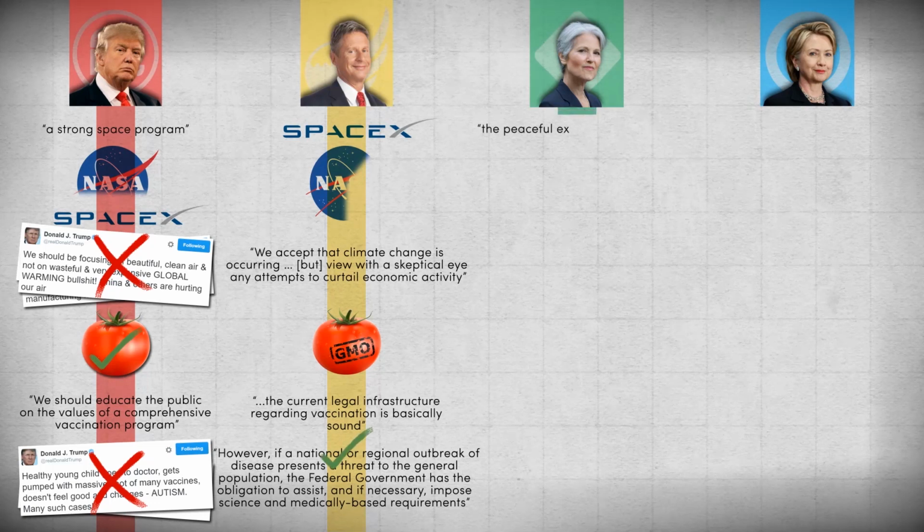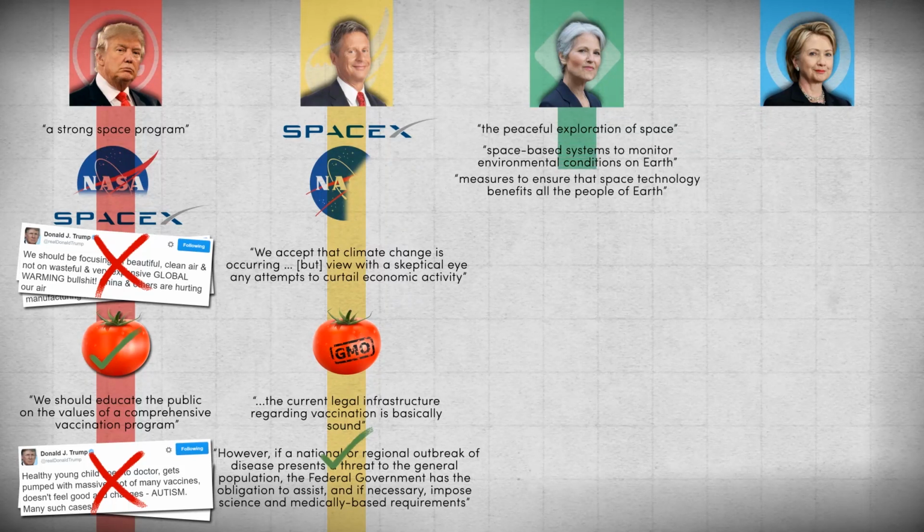Jill Stein wants the peaceful exploration of space, space-based systems to monitor environmental conditions on Earth, and measures to ensure that space technology benefits all the people of Earth.